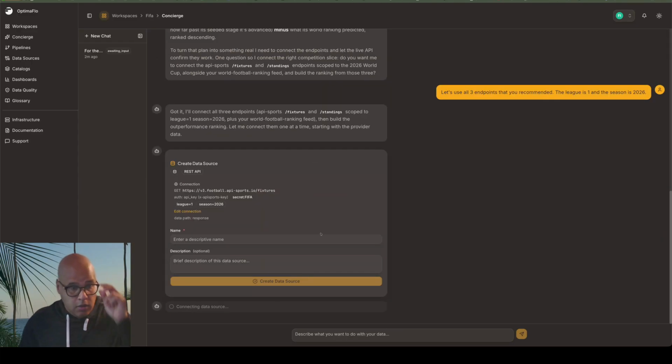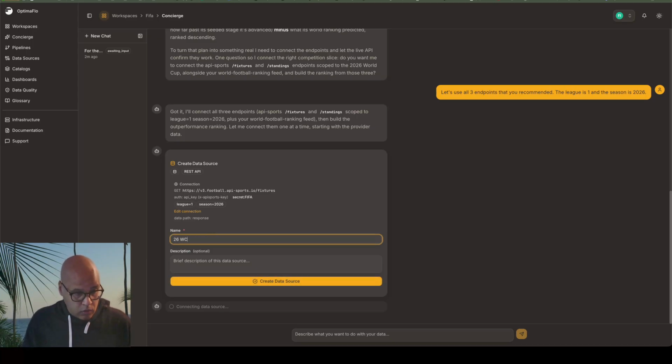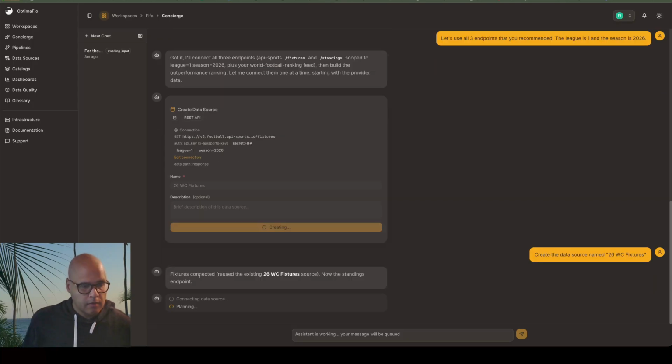All right. So the ingestion AI basically said, okay, I have one endpoint for you. This is the fixtures endpoint. It has a secret that I've already put into the system. It's encrypted. Obviously this is not the actual value, but that's the name of the secret. And it has the league and season. So I'm going to say, we're going to call this 26 World Cup fixtures. There we go. All right, fixtures are connected. So now we're going to go to the standings endpoint.